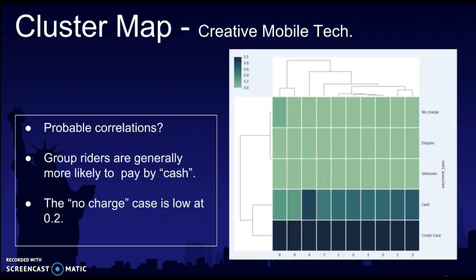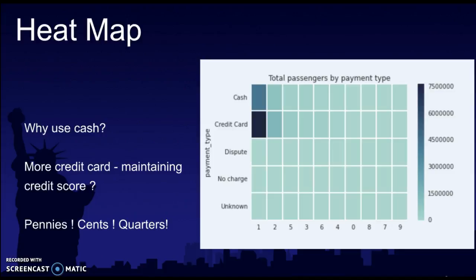How is it with group riders and with solo travelers? We also found that the no charge case is very low at 0.2. So why do people use credit card in the US?